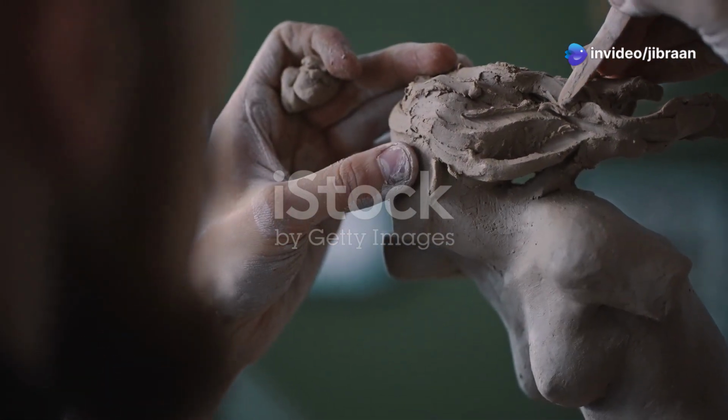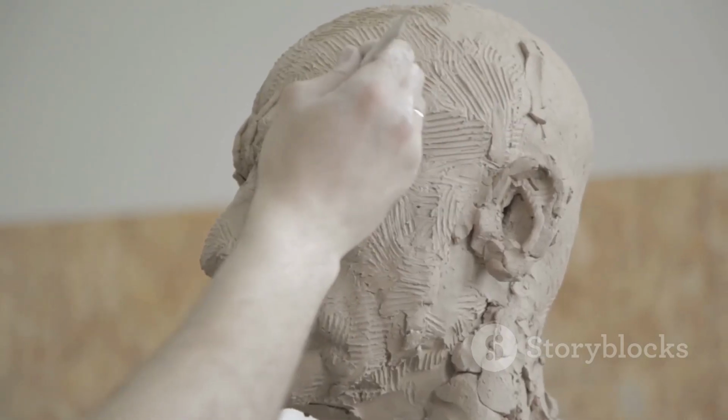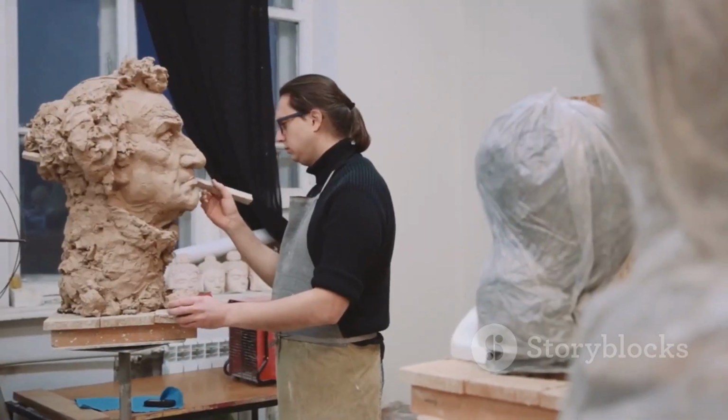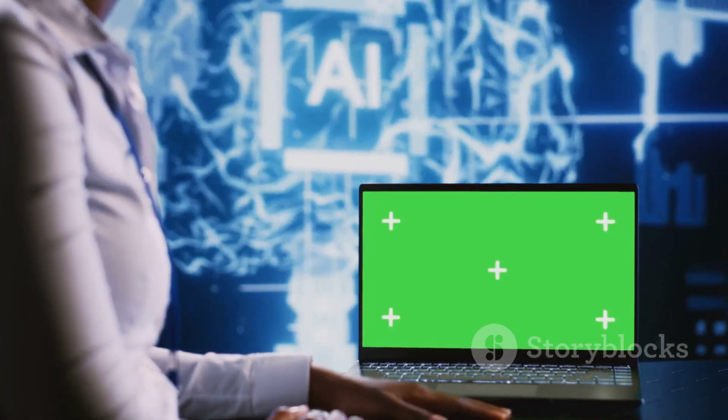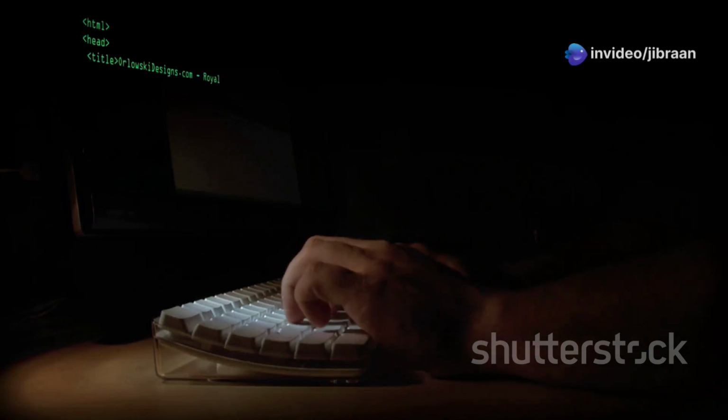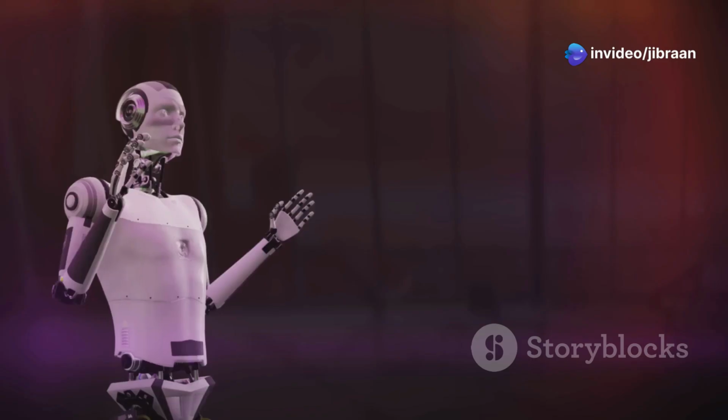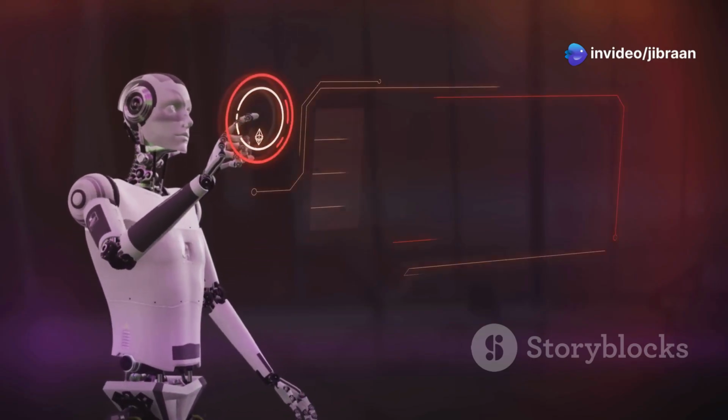With the clay sculpted, the artist now breathes life into their creation. This is where the magic happens. In AI, this is the training phase. We feed the prepared data to AI algorithms, allowing them to learn patterns and relationships.